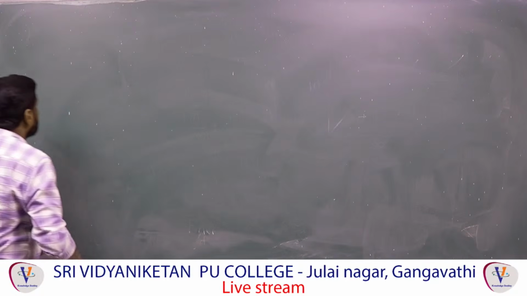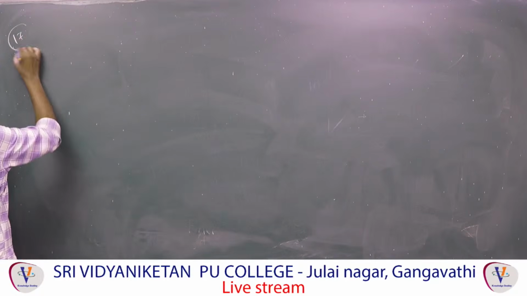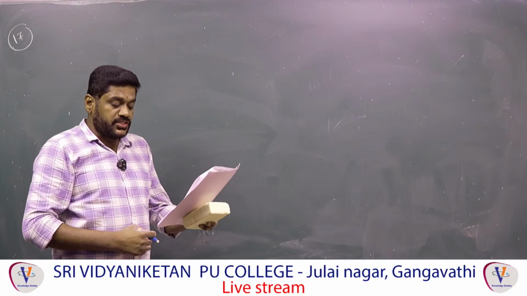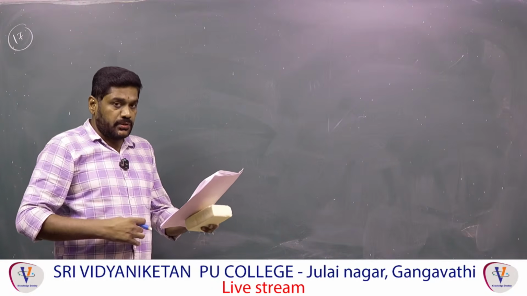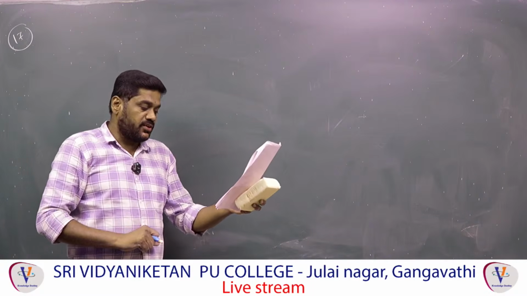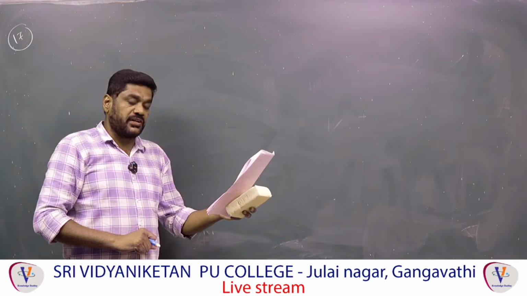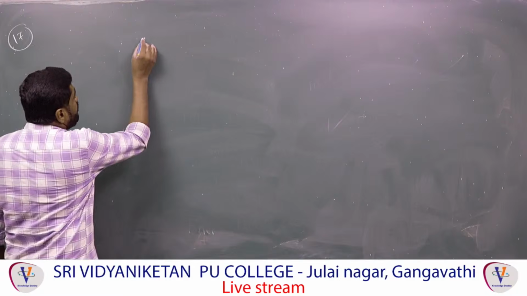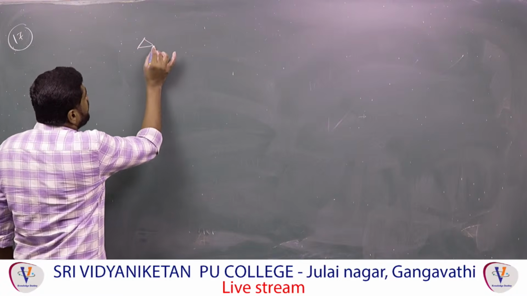17th question. Two balls, each of mass m, are moving towards each other with the speed v. Both are moving with the same speed but in opposite directions, because they said both are moving towards each other. If the collision between them is perfectly inelastic, then what is the loss in kinetic energy? If it is perfectly inelastic, the formula is given by what?